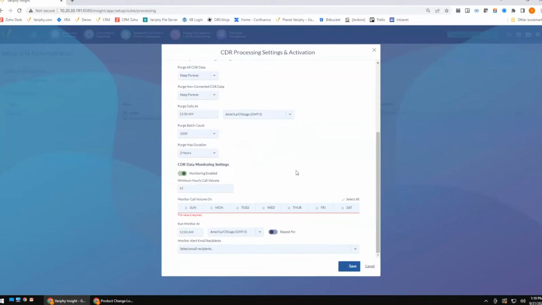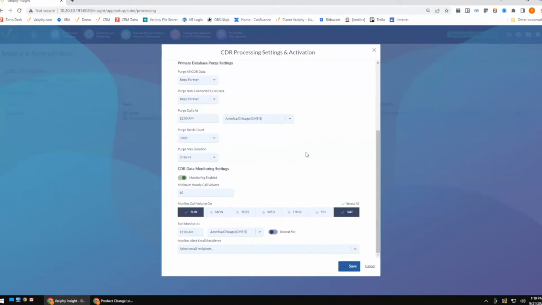What you're going to do is set up your minimum volume. You're going to set up the days that you want to monitor. If you're not busy on Sunday or Saturday, you may want to exclude a couple of the weekend days. And then you're going to set up the time that you start monitoring that event. So if I expect calls from 6 a.m. for about 12 hours, I'm going to set this up to monitor at least 10 calls an hour. And if it doesn't have 10 calls an hour, it's going to send me an email.